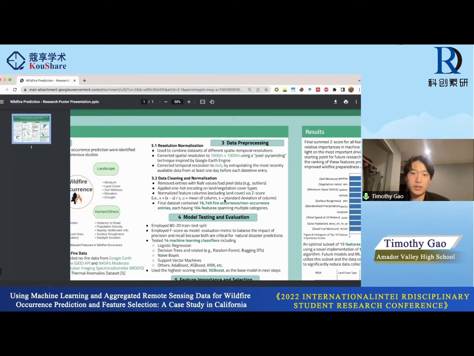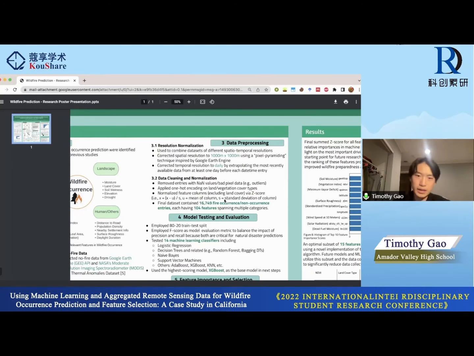And so 3.2 is data cleaning and normalization. First I removed entries with all NaN values or bad pixel data, which includes outliers. Then I applied one-hot encoding on land and vegetation cover types. For example, there are 13 different vegetation cover types, so instead of having the numbers be from 1 to 13, I had 13 separate columns with a 0 or 1 indicating whether or not each entry is one of the vegetation types. And finally, I normalized feature columns via the z-score, which is the difference from the mean divided by the standard deviation of the column. It's a pretty standard way of normalizing data, used by StandardScaler and a lot of other algorithms in machine learning.